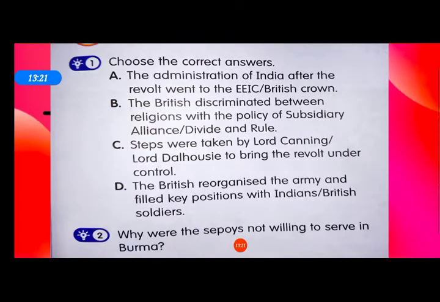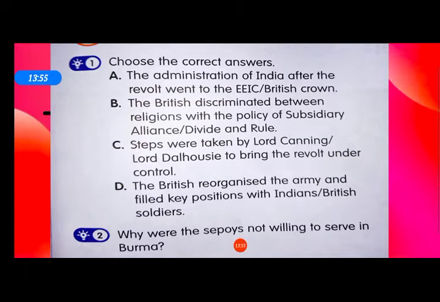Now, additional questions. Choose the correct answer. The administration of India after the revolt went to the British Crown. The British discriminated between religions with the policy of divide and rule. Steps were taken by Lord Canning to bring the revolt under control. The British reorganized the army and filled key positions with British soldiers.